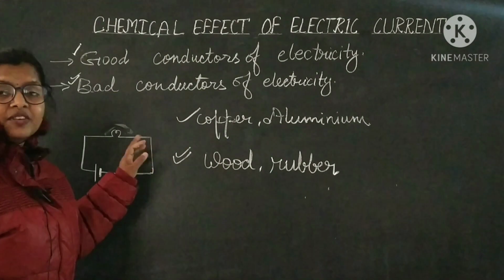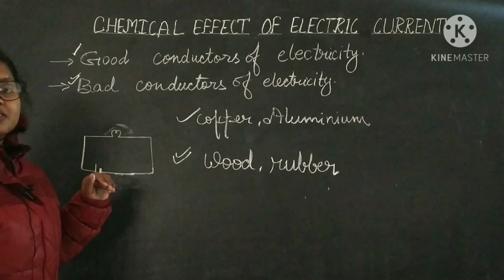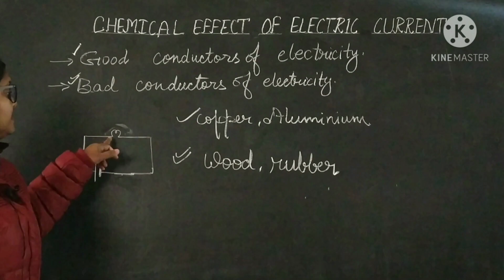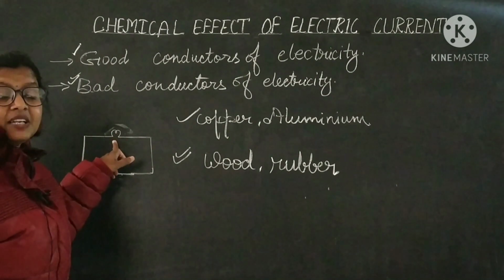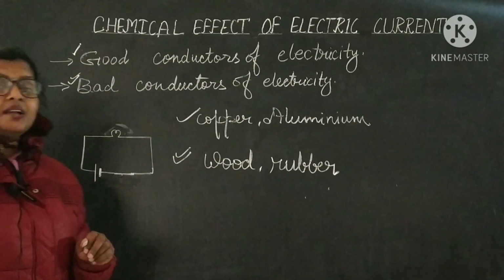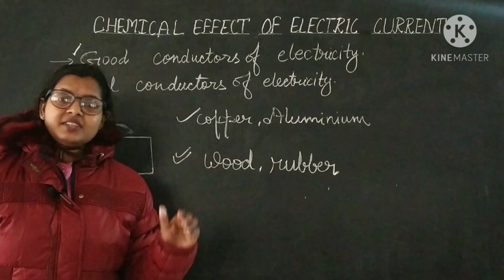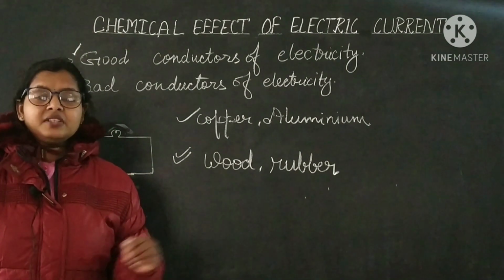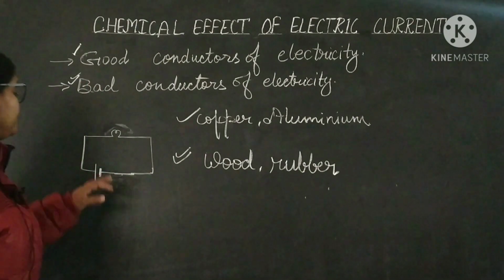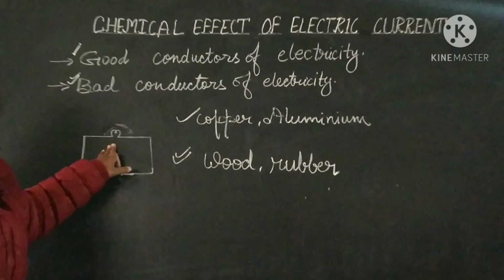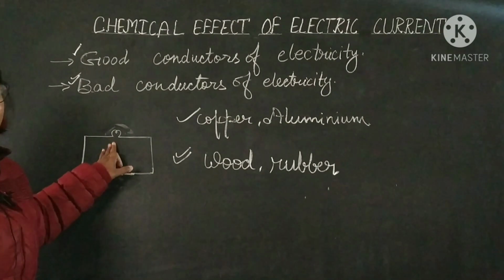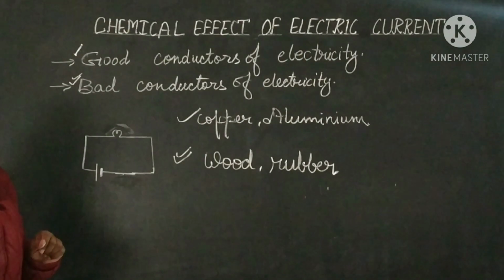In that case, you have to remove these wires and replace them with new ones. Another possible reason may be that your bulb is fused. In that case also you have to replace it with a new one. You have to check all these possibilities if the circuit is not working properly.